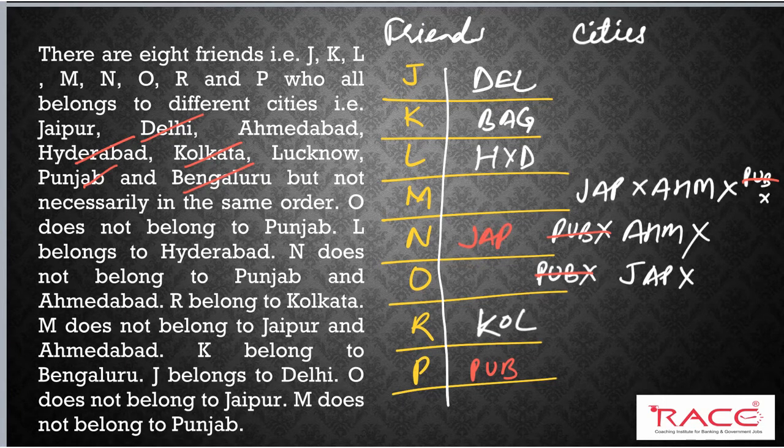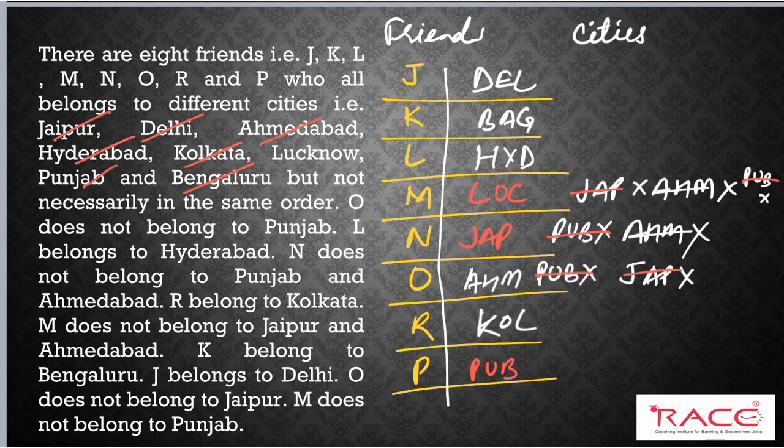So Jaipur is also done. Next, you can see Ahmedabad. M does not belong to Ahmedabad. It means O belongs to Ahmedabad. So Ahmedabad is done. Now, which city is remaining? Lucknow. So M belongs to Lucknow. So this is the final arrangement, and this is the proper way to solve this type of puzzle.